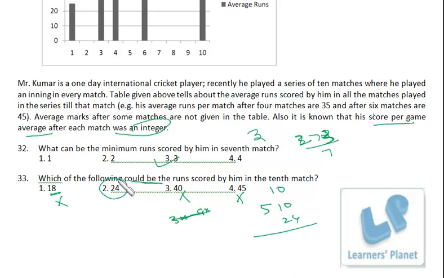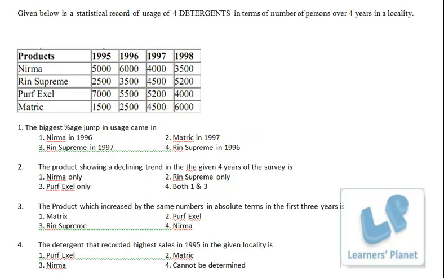Since we have to keep the average as an integral value, the total of 10 matches is 510. So if we deduct 24, whatever number we get will be divisible by 9. So the average till the 9th match will be an integral value. Okay, so interesting question.